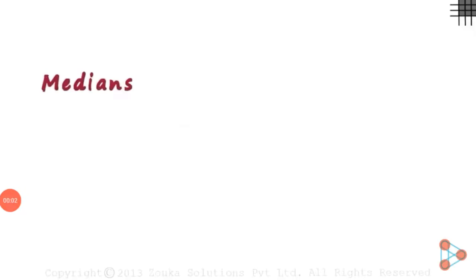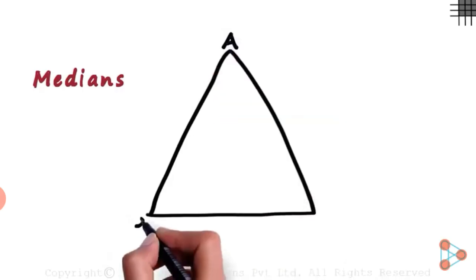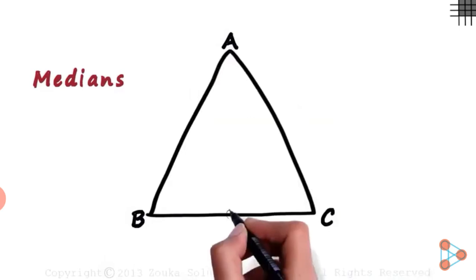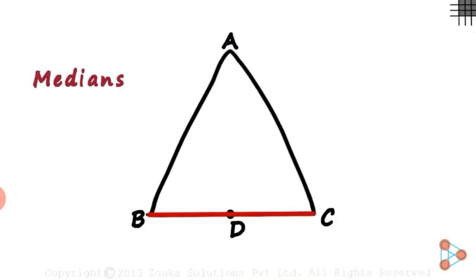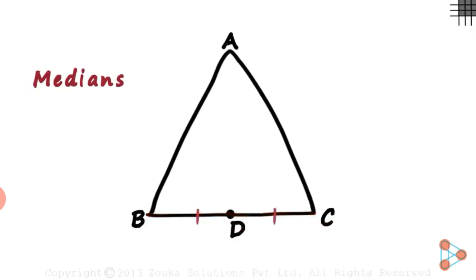Hello students, today we are going to see the next concept, that is median of a triangle. So what is the median of a triangle? Look at this triangle ABC. Assume we have the point D such that BD is equal to DC. It means D is the midpoint of the segment BC. The segment BC is the side opposite to the vertex A.